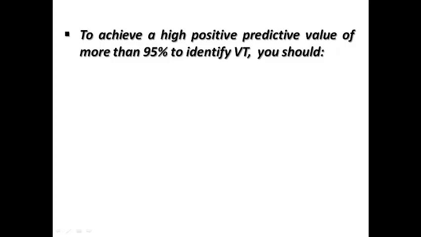To achieve a high positive predictive value of more than 95% to identify VT, you should combine at least 3 clinical criteria. And here, of course, we mention more than 2 clinical criteria. We mentioned the Brugada criteria, the Vereckei criteria, and the assisting criteria. So don't just depend on one criterion in order to detect that this is VT or this is SVT with aberrancy. Try to use more than one criterion.